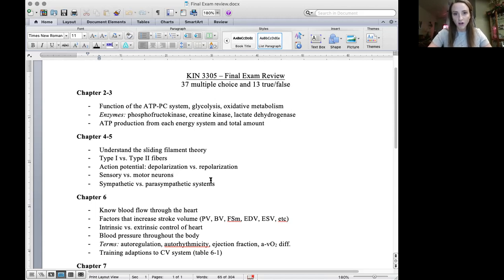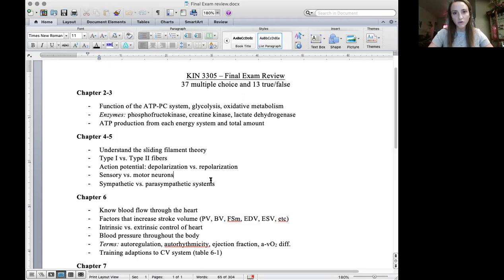Glycolysis, we went a lot more in depth with. You have to know the main enzymes we talked about in glycolysis, how much ATP is produced from one molecule of glucose in glycolysis, how many NADHs are produced there, and what the end result of glycolysis is. Those are the main points there.